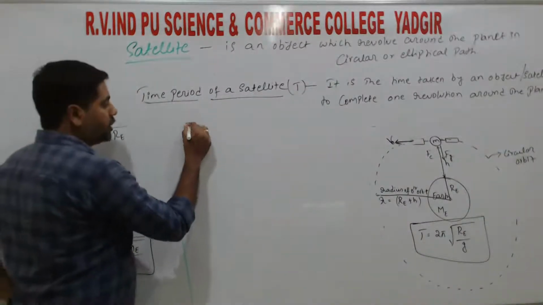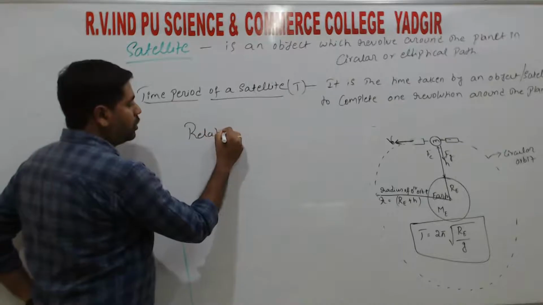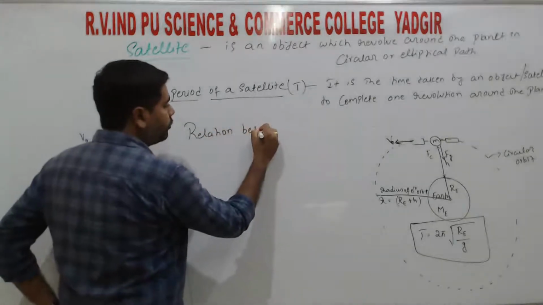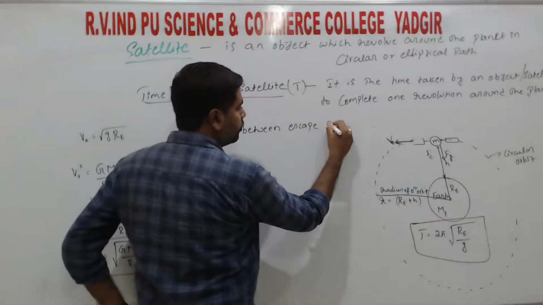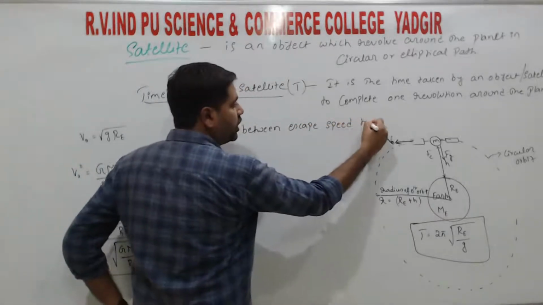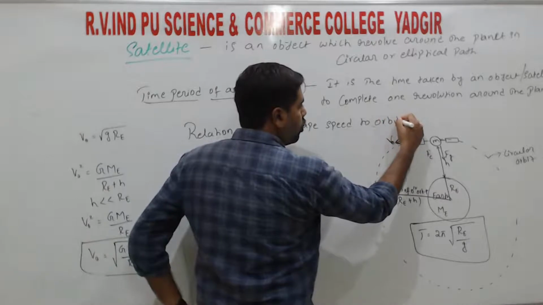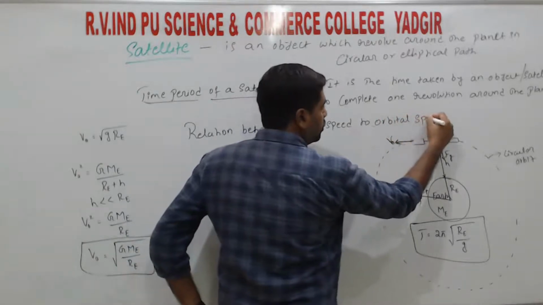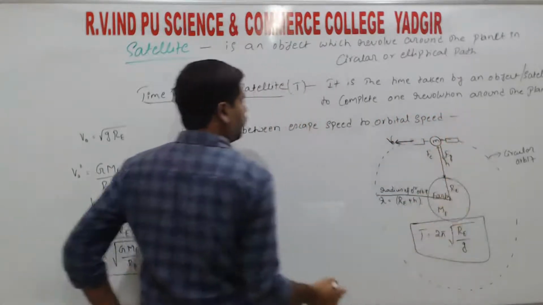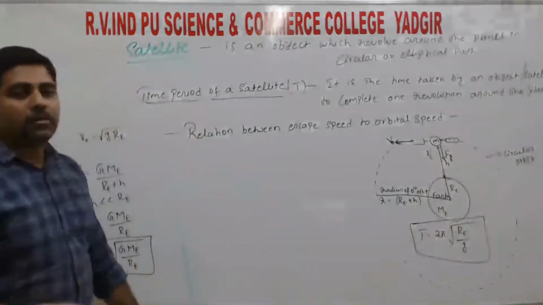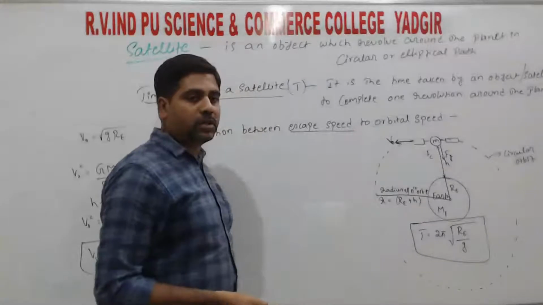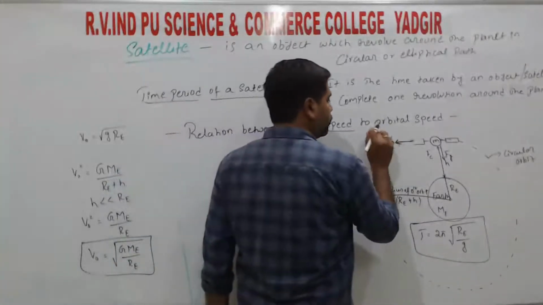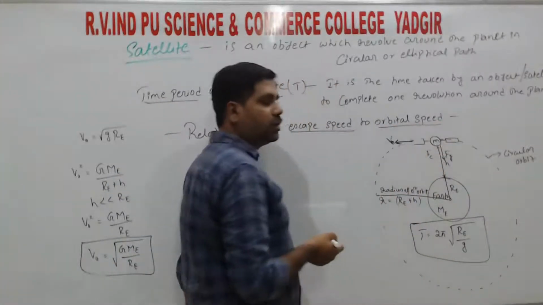So the next one is the relation between escape speed or escape velocity to orbital speed or orbital velocity, right? So in the last class we discussed the topic of escape velocity. Today's topic is the orbital speed, right?